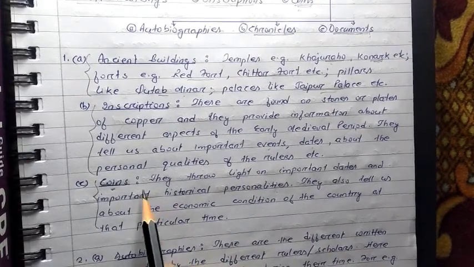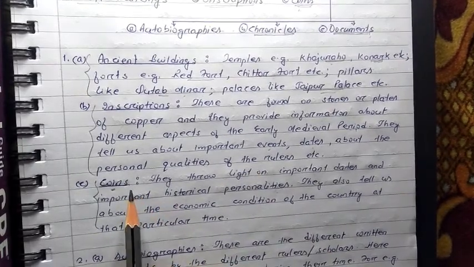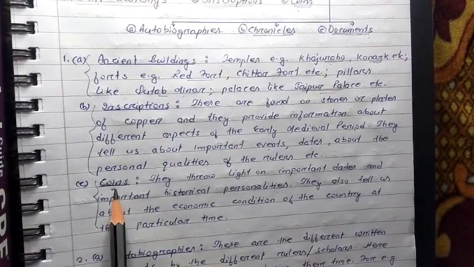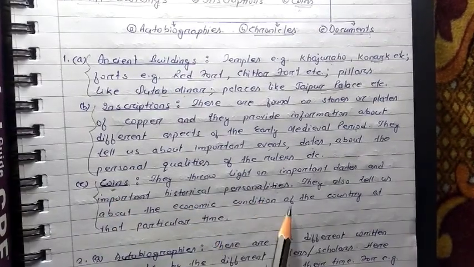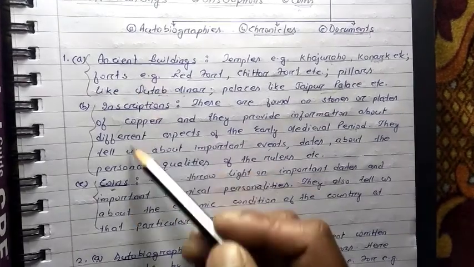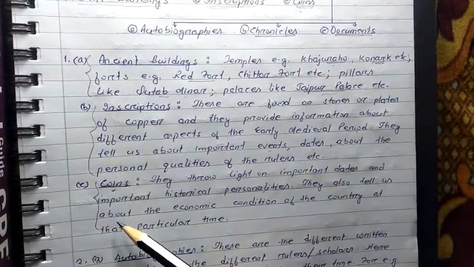You will get this in some other chapters. From this study of the coins, we can easily understand about the different historical personalities as well as the economic condition of the country. So that is about the different types of archaeological sources.